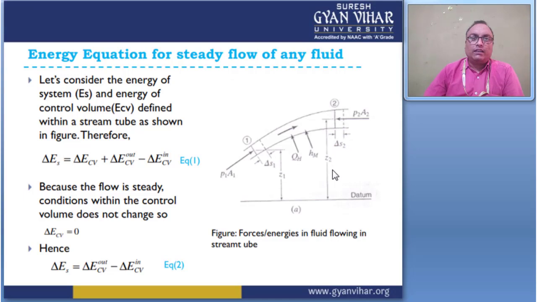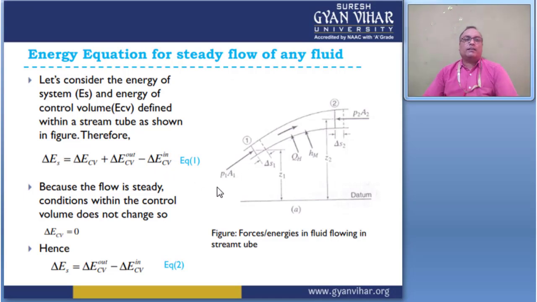So for the consideration of energy, it gives the summation of energies of the system: the energy inside the control volume, plus the amount of energy going out from the system, which gives delta ECV out, and at the same time the amount of energy entering the control volume, which gives delta ECV in.